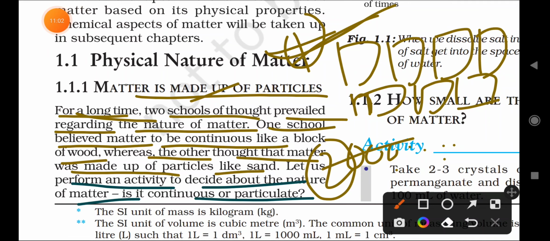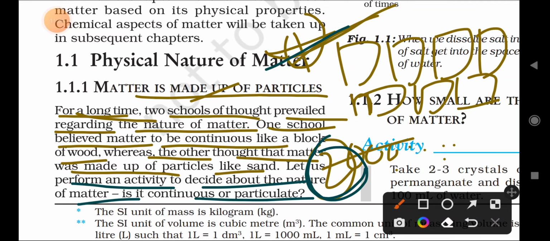Two groups of people said two different things about matter. The first group said that matter is a continuous block, like wood. The other group said that it is like particles, just as sand is made of particles, matter is also a group of particles.